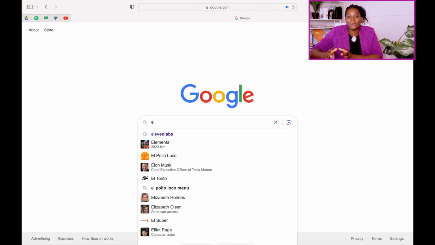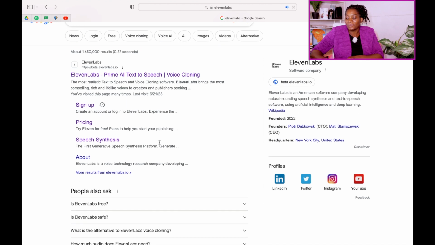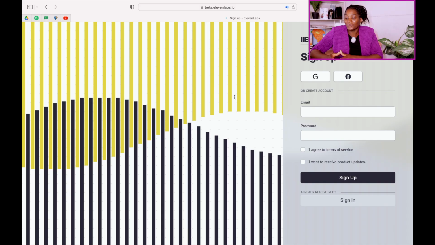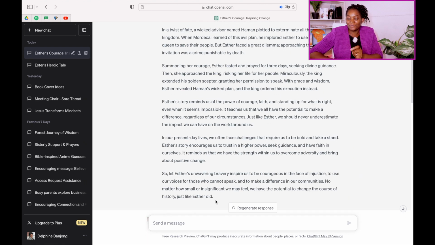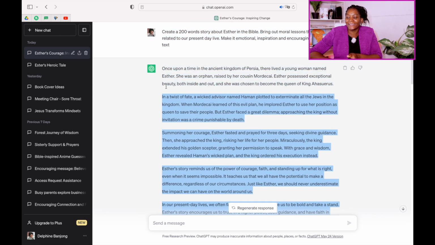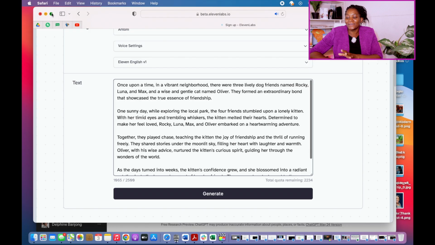So when we are done with our prompts, the next thing that we are supposed to do is to go to 11 Labs. So just click on it, and if you don't have an account, you sign up. If you already have an account, then you sign in. When you are in, the next thing that I want you to do is to go back to ChatGPT, copy the story that we had created, and then bring it back to 11 Labs.